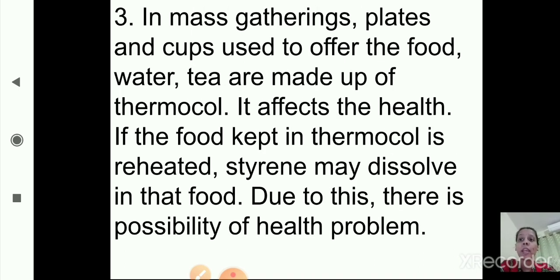And the third one: in mass gatherings, the plates or cups which are used to offer food, water, tea are also made up of thermocol, and it affects health. If the food is kept in thermocol and it is reheated, then the styrene which is present in it gets dissolved in the food, and due to this there is a possibility of health problems. So it has an adverse effect on our health also.